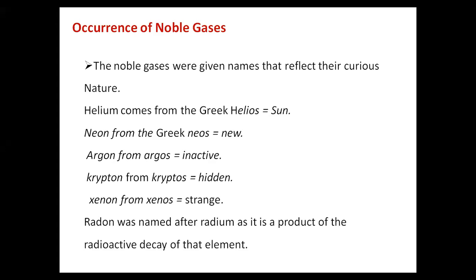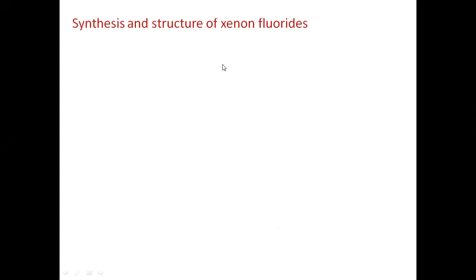Okay, let us go for the next point, the compounds of xenon. It is a very interesting topic. Xenon forms three types of compounds. No other element from the 18 group, we can say no noble gas forms compounds, except xenon.